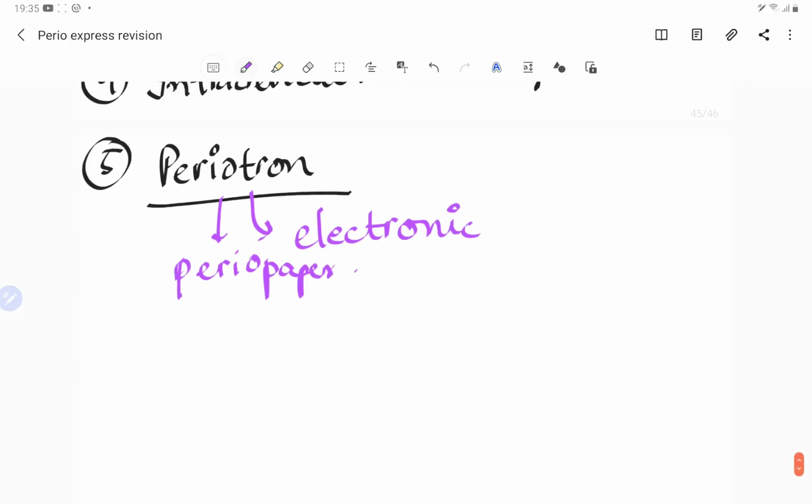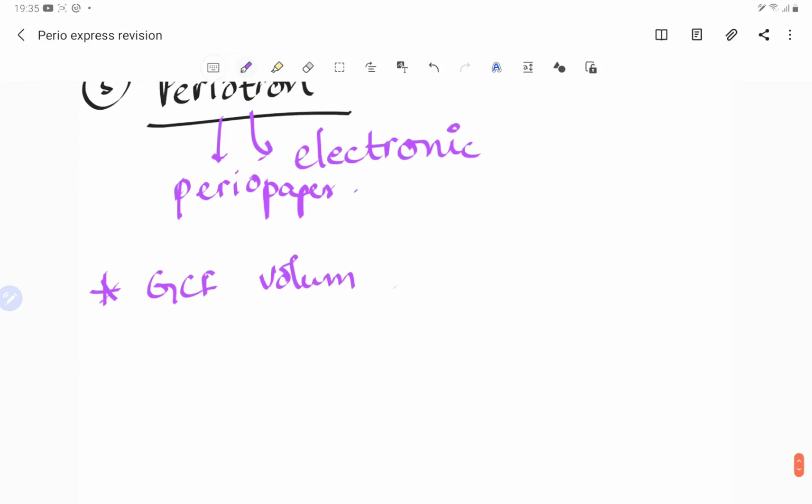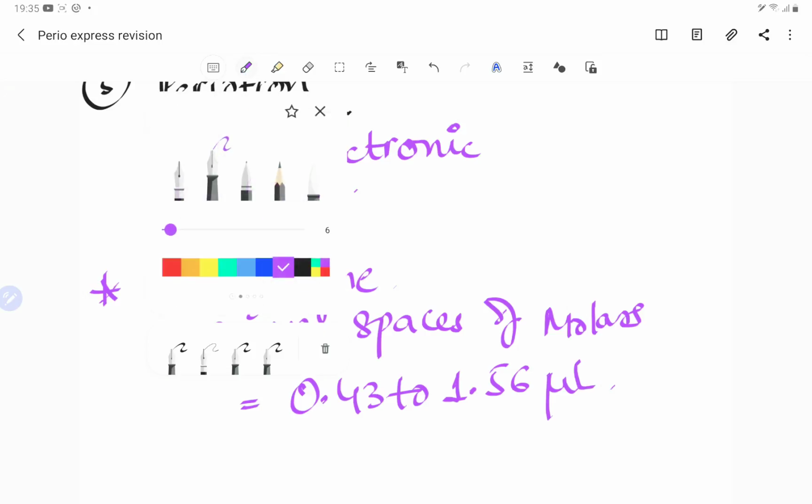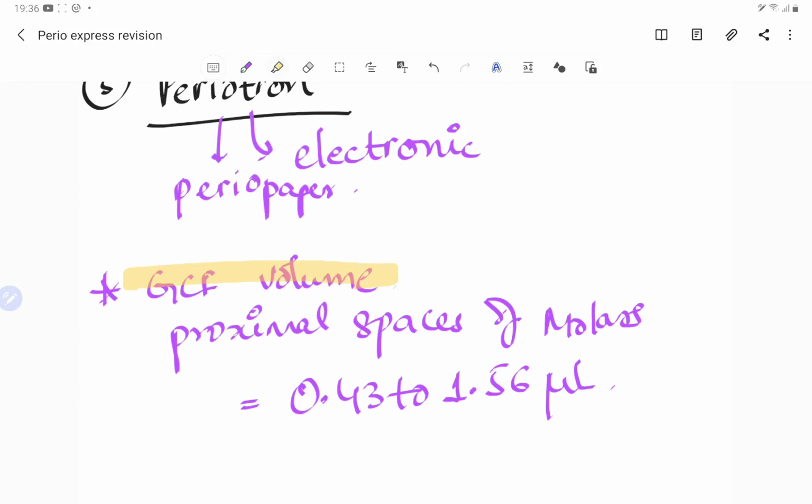The GCF volume in the proximal spaces of the molars is normally 0.43 to 1.56 microliters. This is an important value to be memorized from the exam viewpoint.